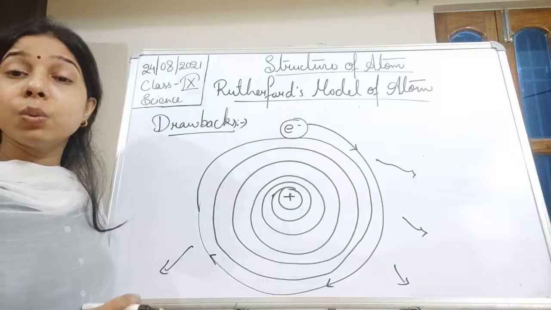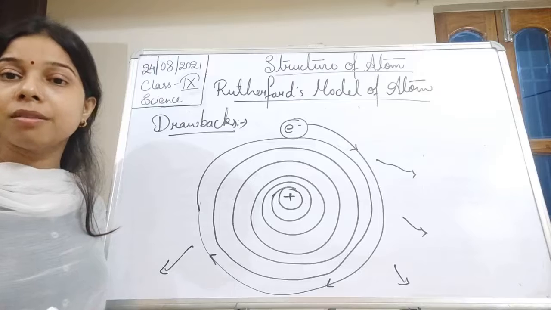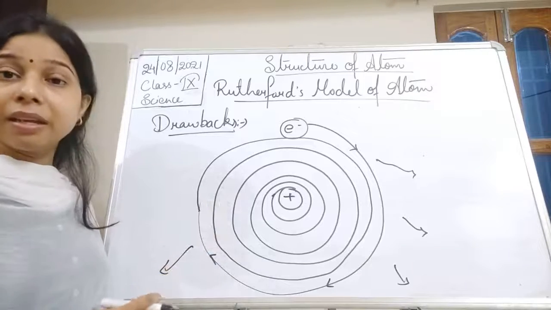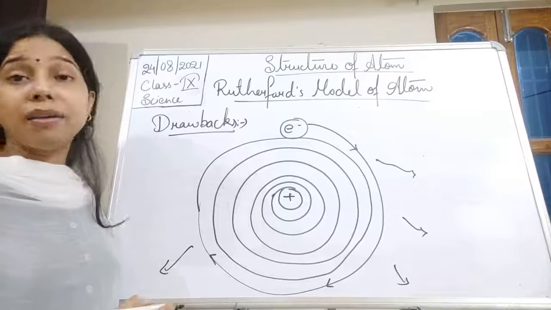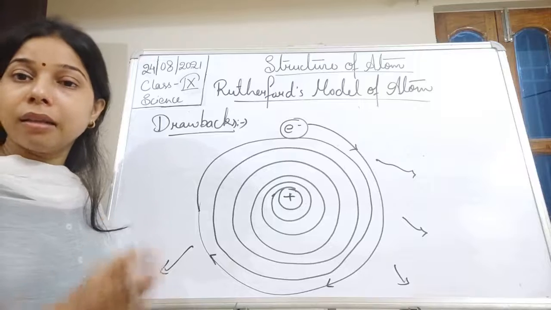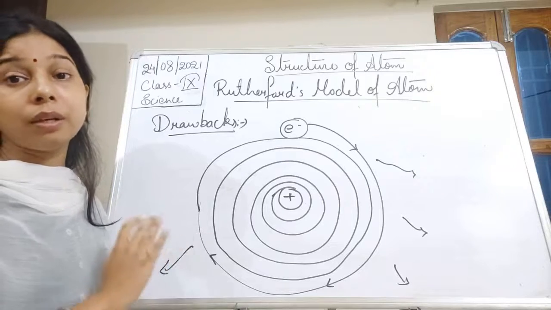So it will follow a spiral path. Why? Because the moving electron keeps on radiating energy, and if it loses energy, its speed slows down, and thus it comes near the nucleus and finally collapses.